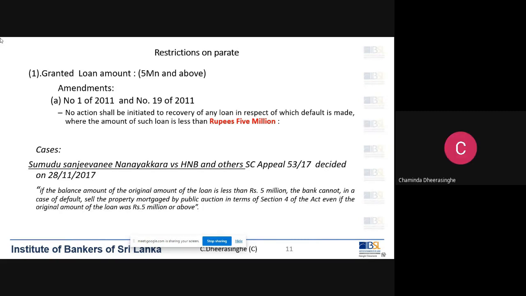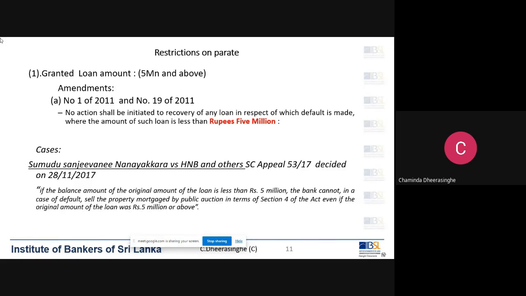Right. If it is a joint loan, if husband and wife both are borrowers, and the property is owned by both of them or either of them, then we can go parate. Right? That's number one. If the property is owned by the husband and the loan is obtained by the wife, then we can't go parate because it's a third party mortgage, irrespective of whether they are married or not.